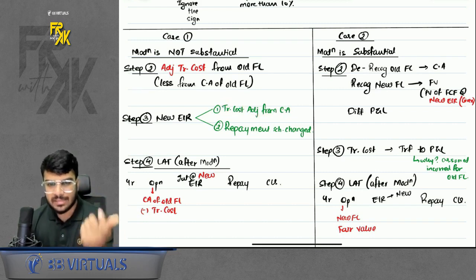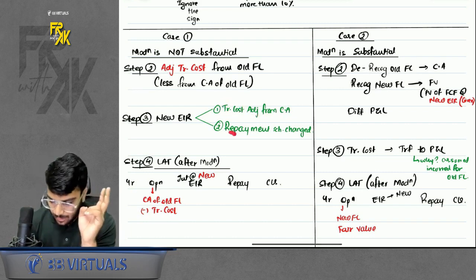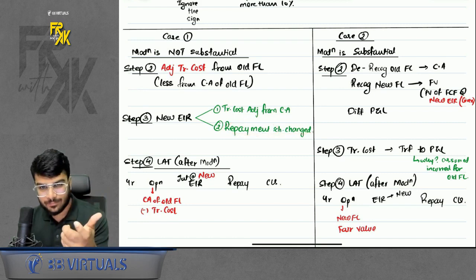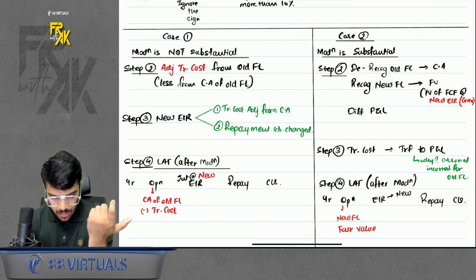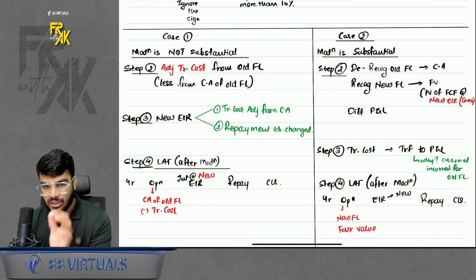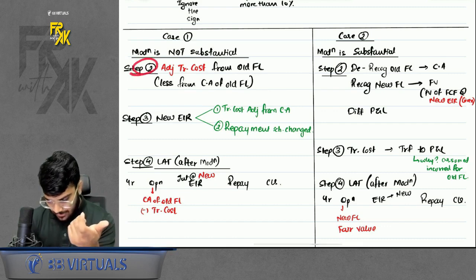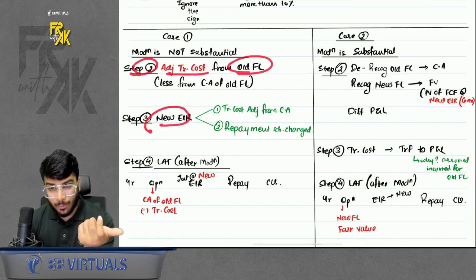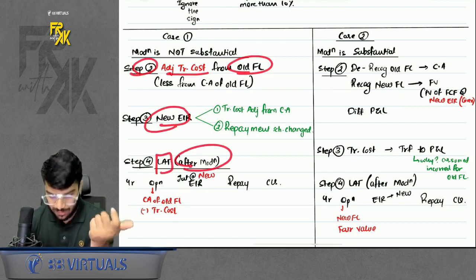So the carrying amount changes, LAT won't match. Second thing, even your repayment schedule has changed, so you will require a new EIR. Okay. So if the modification is not substantial, further steps are going to be: adjust the TC from the old financial liability, compute a new EIR, and then prepare the LAT after modification.